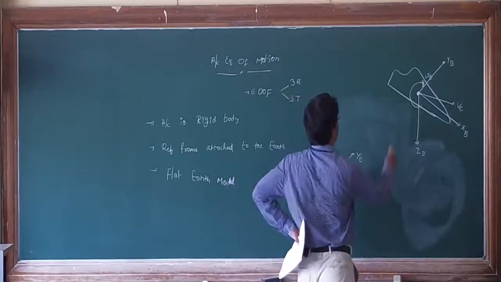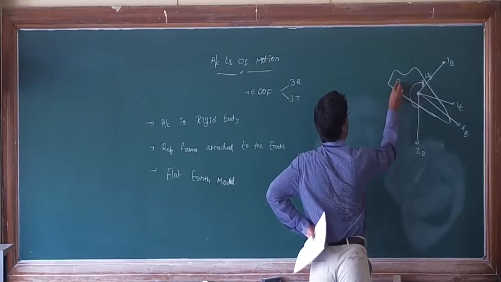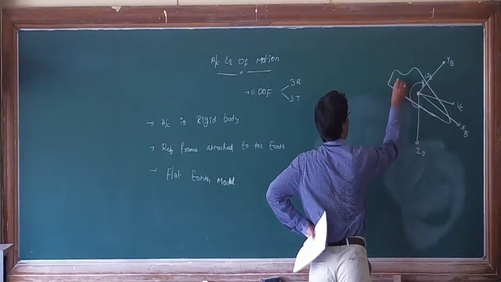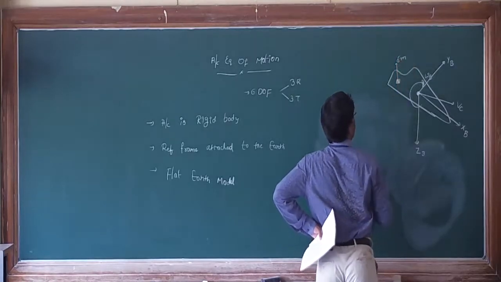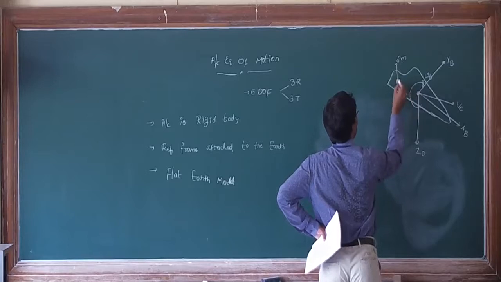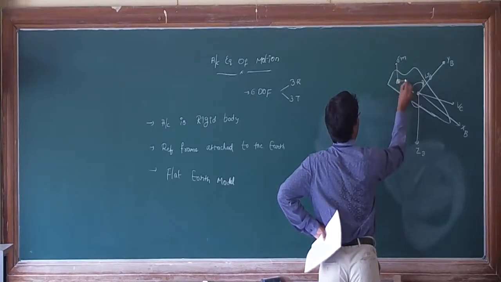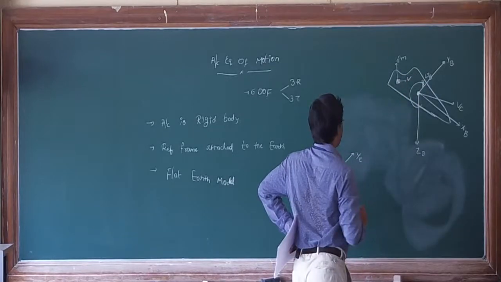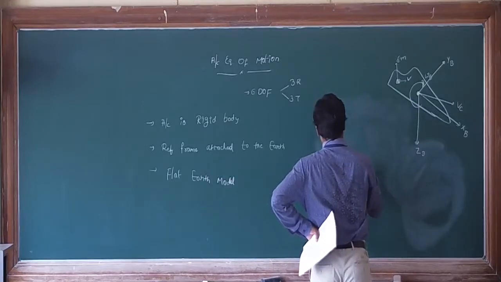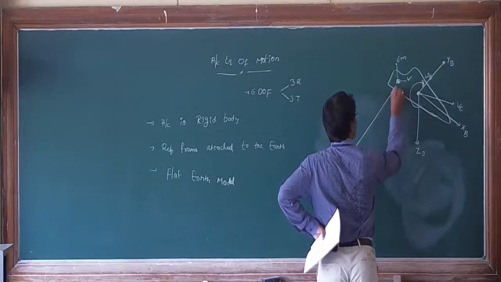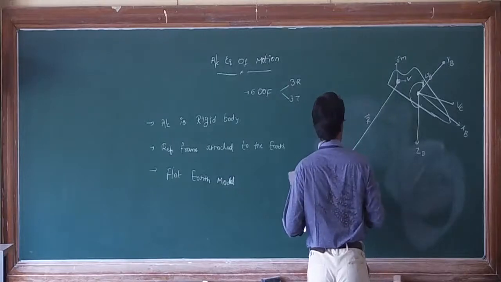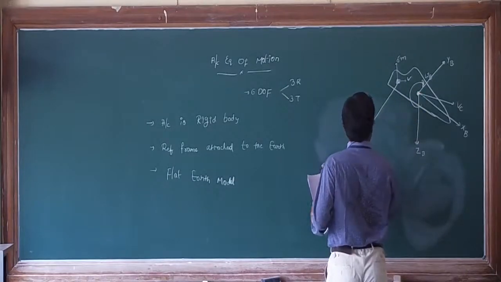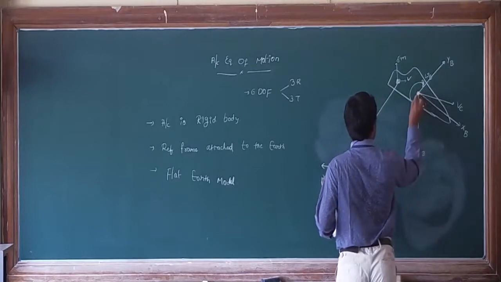I am assuming a small mass delta m here, and this particular mass has some velocity, which I am calling v. Yesterday we discussed that the distance from the center of the inertial frame to this particle is the vector r. This is RC.